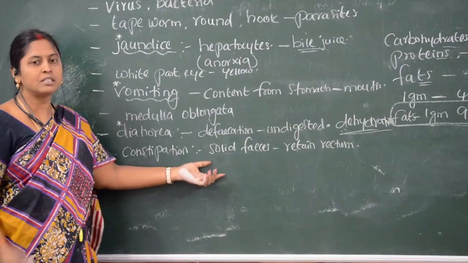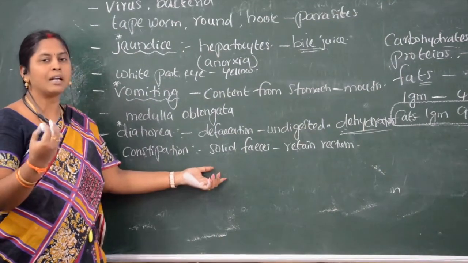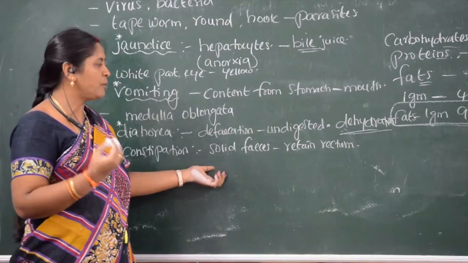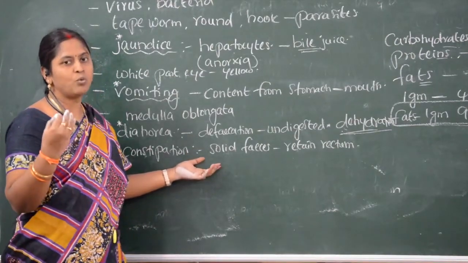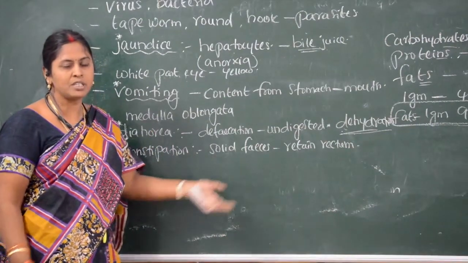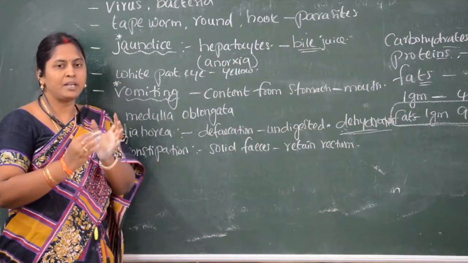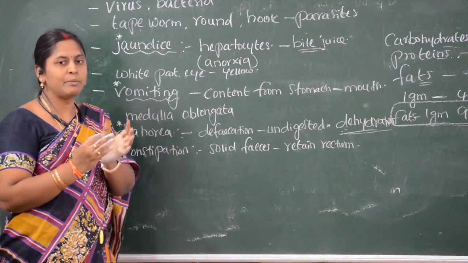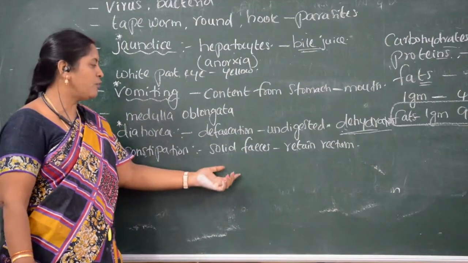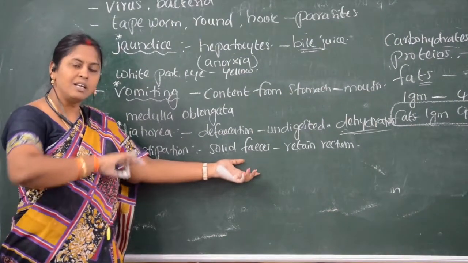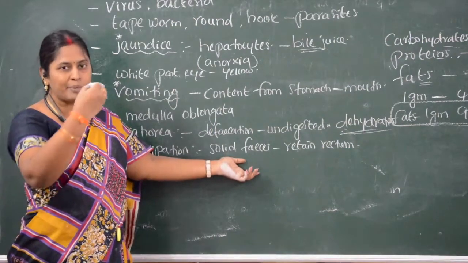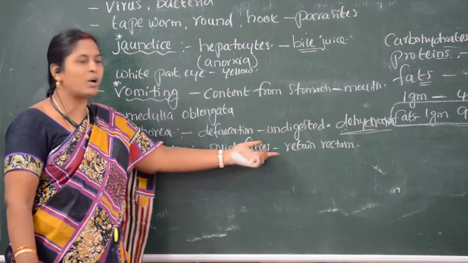Constipation occurs because of low water content in the undigested food material. If the undigested food material has less water content, we can say constipation occurs. Constipation is when the undigested excretory waste material remains inside the rectum in the form of solid waste without being defecated out. It has to be defecated, but it stays inside because of less water content.